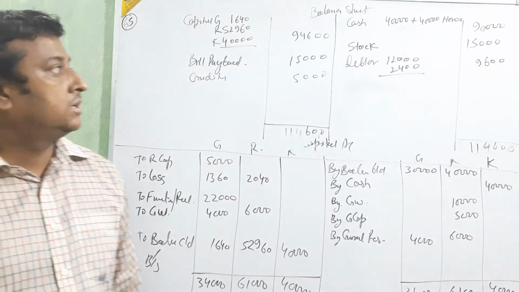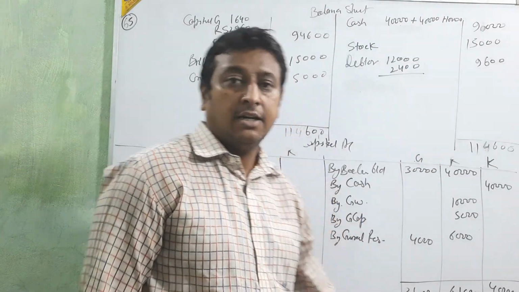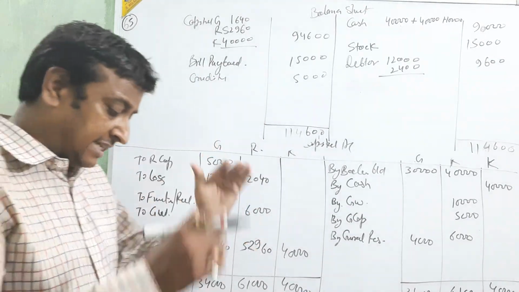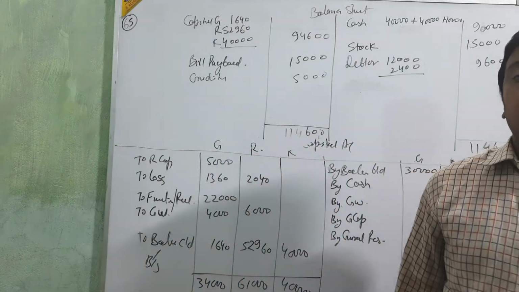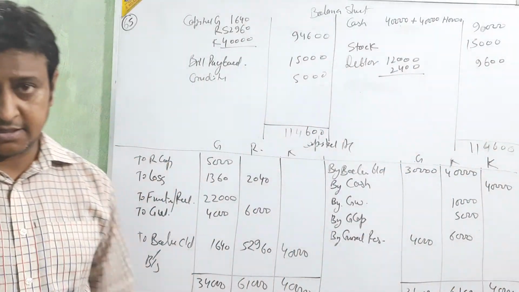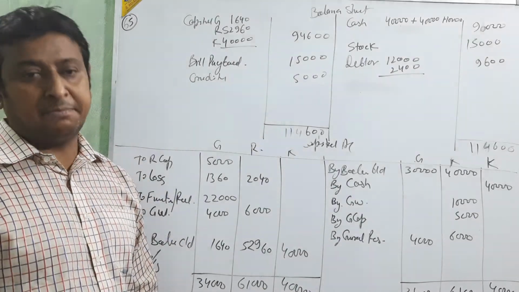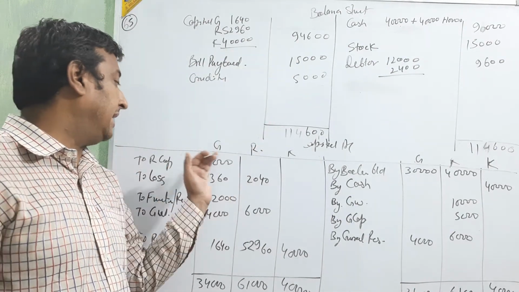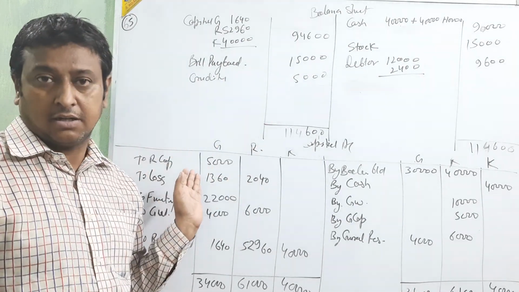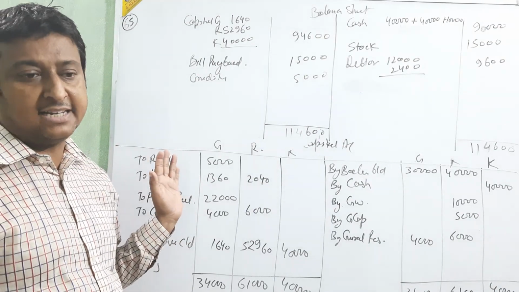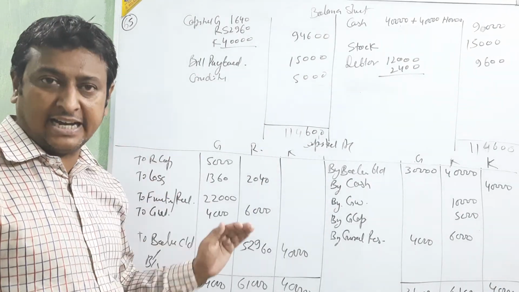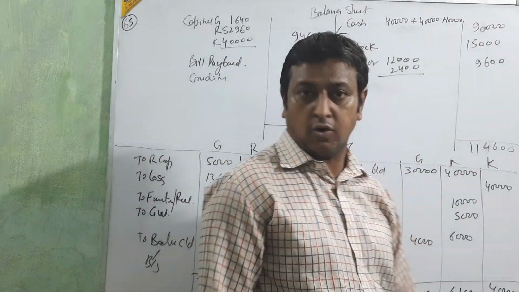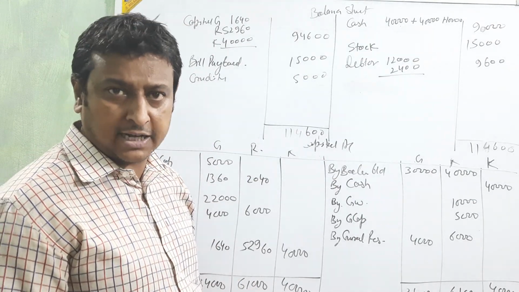Came, no, beta? I used this 5,000 thinking that in that entry they are coming with the goodwill in cash, but in the question they have not given any information that G will bring the goodwill in cash. G brought the goodwill by the capital way. So when we are treating the capital here only, we are not going to take that goodwill as cash. Clear? So we are not going to treat it as cash, and when we are not treating it as cash, sure and certain here 40, 40 and 10, only 90,000 we are sure. Okay, beta? Clear? Clear or not? Clear, na? Okay, thank you.